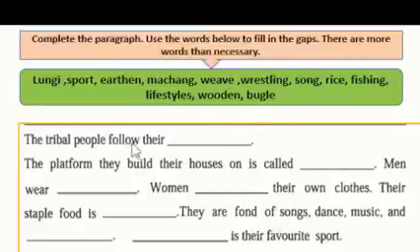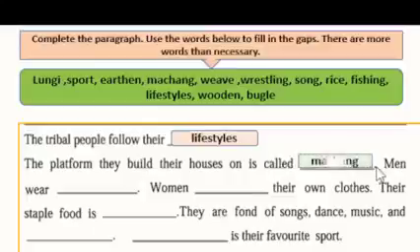So let's see. The tribal people follow their what? The tribal people follow their own lifestyles. The platform they build their houses on is called machang. Men, what do they wear? They wear, here we have the word lungi. Then women, there will be a verb. So let's see, where is the verb?